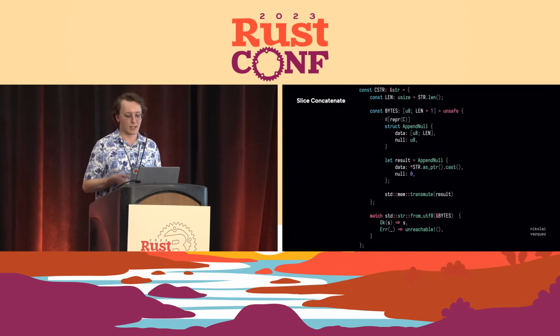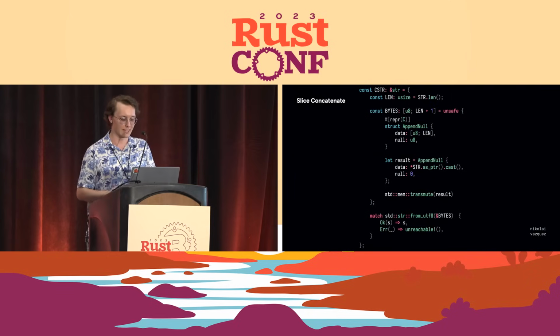And given that the append-null struct is guaranteed to be the same size as a buffer of len+1, we can then transmute that to a raw byte array. This will give us the layout that we want as a contiguous array. And this is essentially all the code you actually need to do string or slice concatenation.